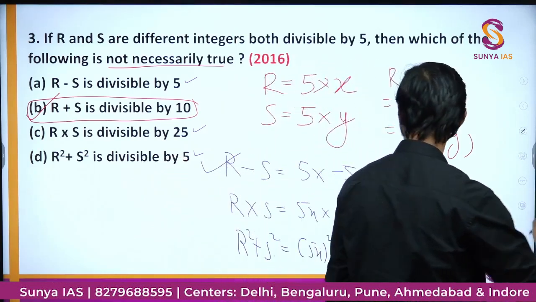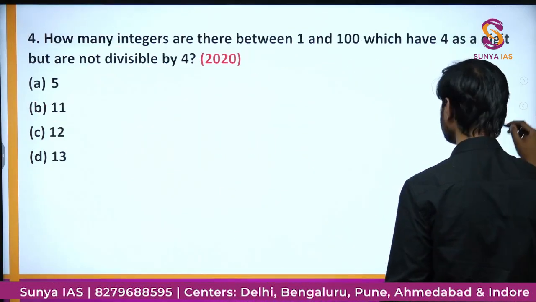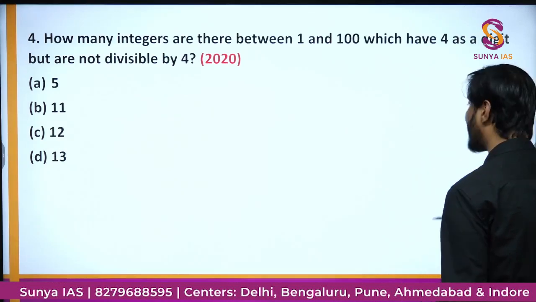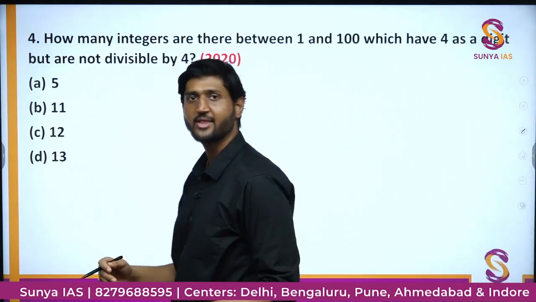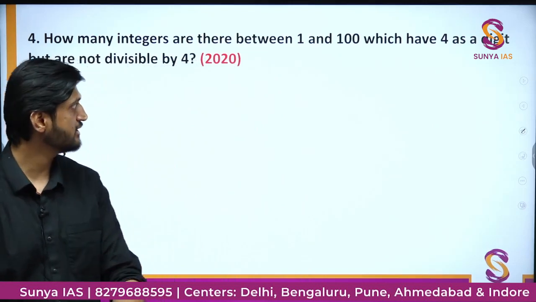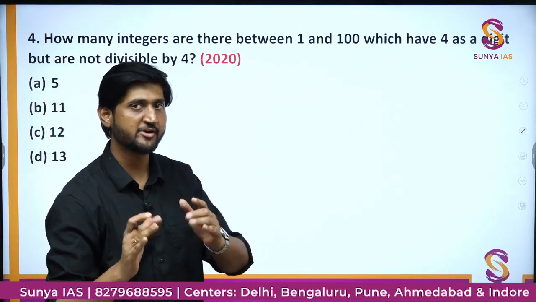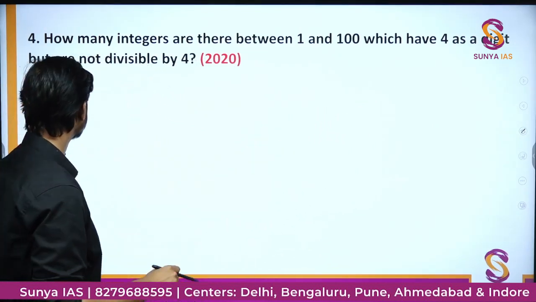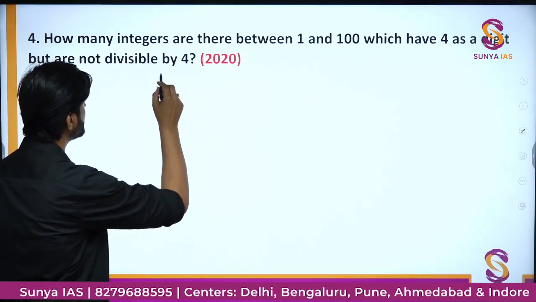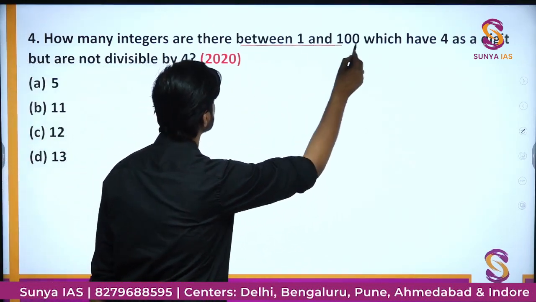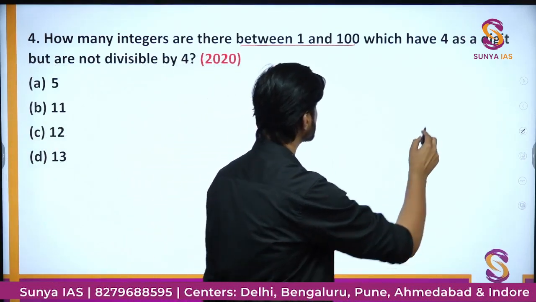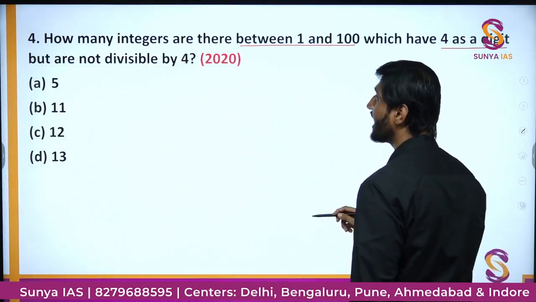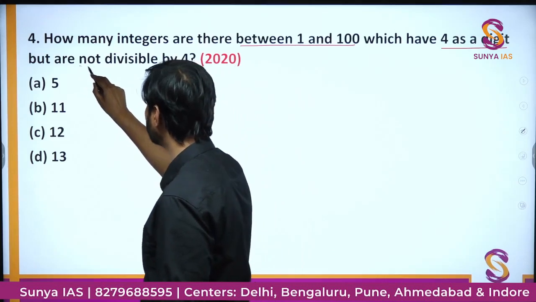Okay. So here you can see the approach is not one single approach, but the idea is the same, right? That idea you have to follow and just have the guerrilla warfare mindset while dealing with number system. Now the question says, how many integers are there between 1 and 100 which have 4 as a digit but are not divisible by 4?